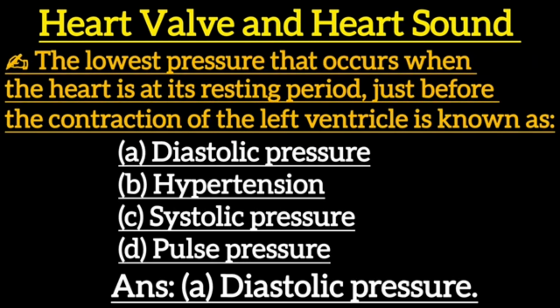Next one: the lowest pressure that occurs when the heart is at its resting period, just before the contraction of the ventricle, is known as: option A, diastolic pressure. Option B, hypertension. Option C, systolic pressure. Option D, pulse pressure. Correct answer is option A, diastolic pressure.